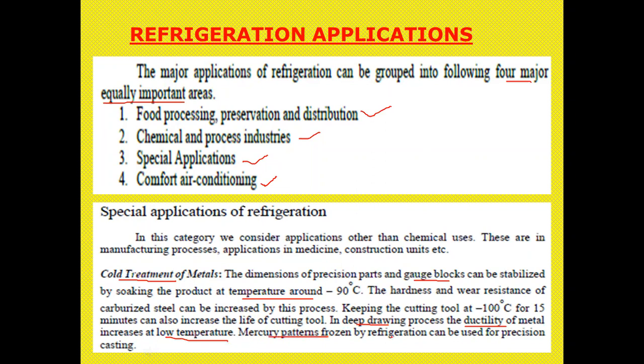Mercury patterns frozen by refrigeration can be used for precision casting. So these are some of the examples where refrigeration is used for the cold treatment process, right?